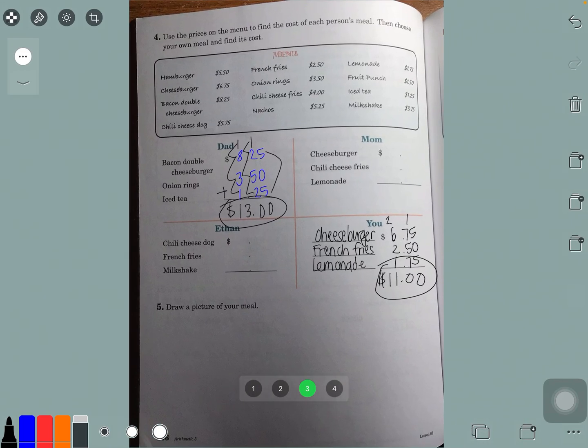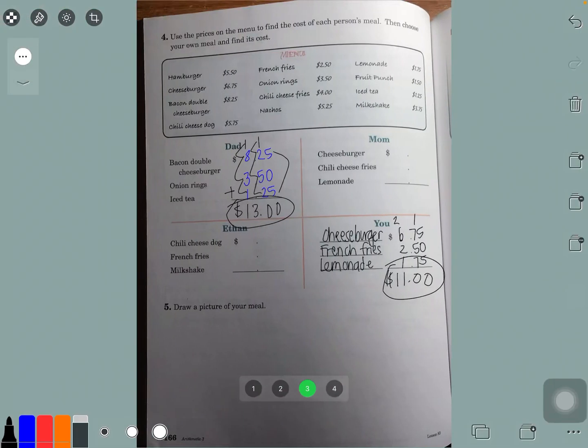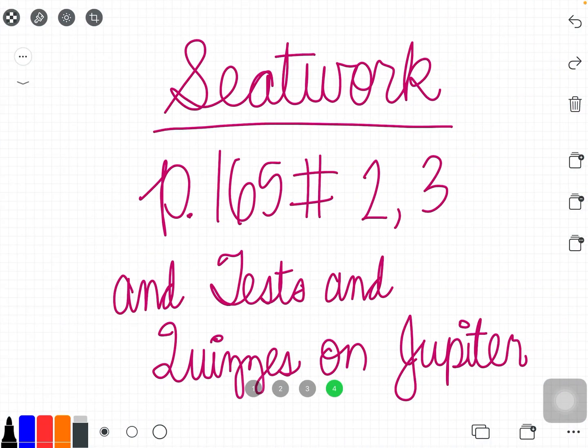All right. So that's part of your seat work, actually. Other than page 166, please make sure you do 166 because I'm going to ask you if you did it. And I'm going to ask you what you did for this part. And I might even ask you what you got here, okay? So other than doing page 166, also make sure you do page 165, numbers 2 and 3. Make sure you memorize your 7 division tables, and you get started on your tests and quizzes on Jupyter.